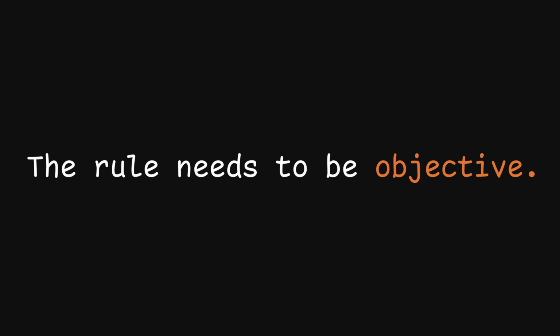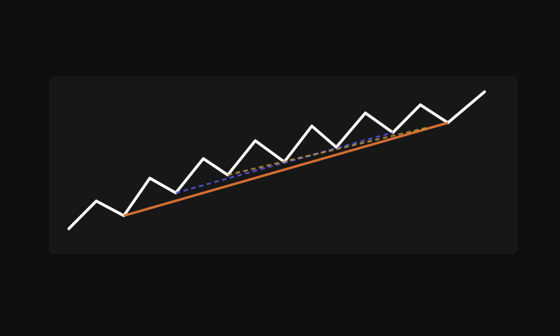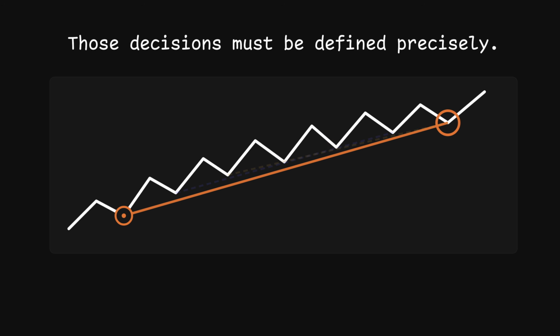Before we can test a trading rule, it needs to be objective. For example, imagine someone says buy when the price bounces off the trend line. And the reason is different traders may draw that trend line differently. They may also disagree about what counts as a bounce. Unless those decisions are defined precisely, we cannot test the rule consistently.